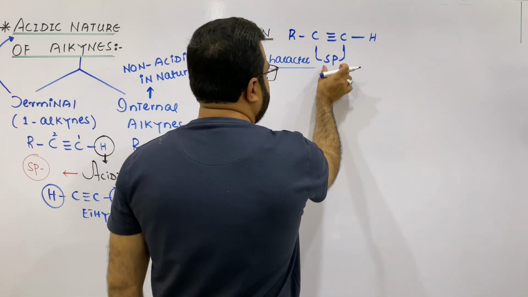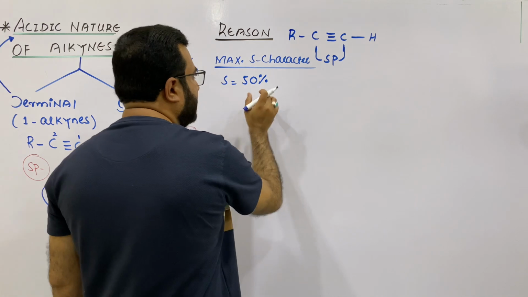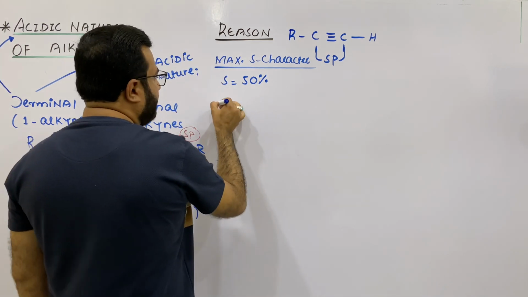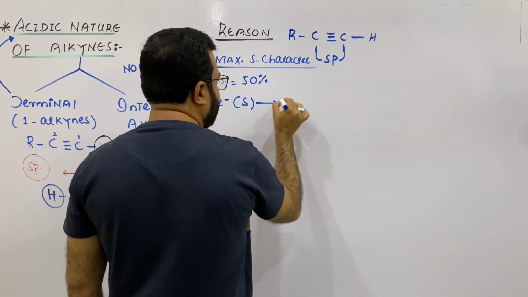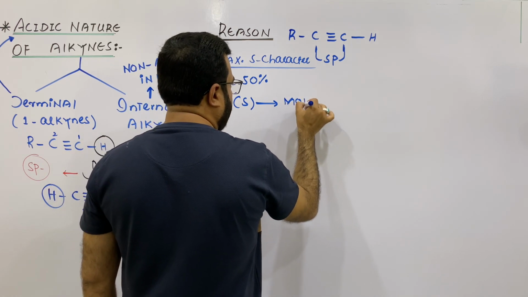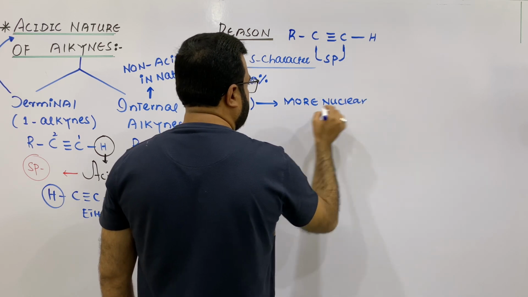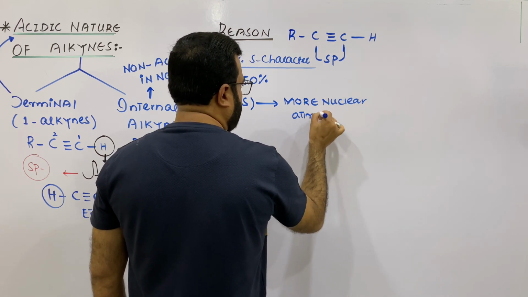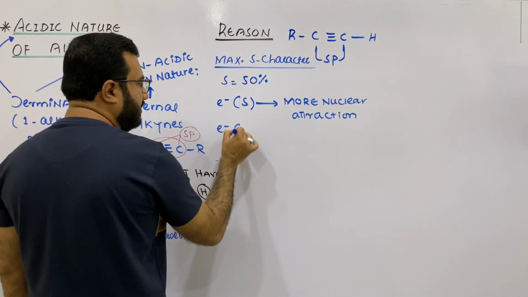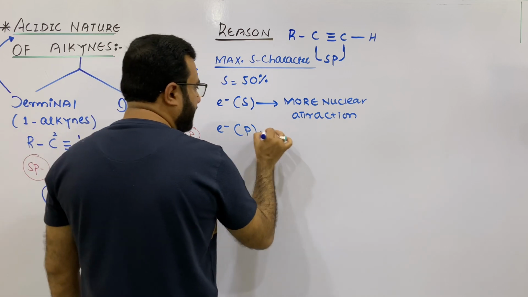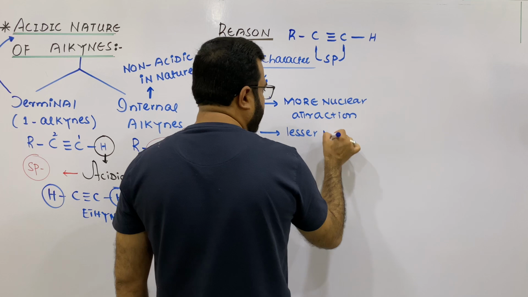So in sp hybridization, the s character is maximum and that is 50%. And you know that the electrons which are present in the s orbital experience more nuclear attraction as compared to the electrons which are present in the p orbital. They experience relatively lesser nuclear attraction.